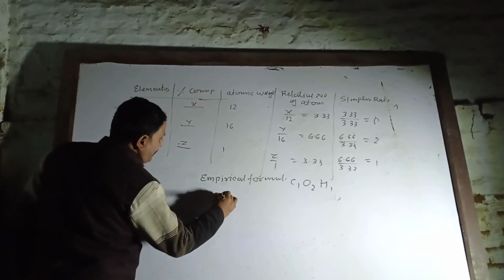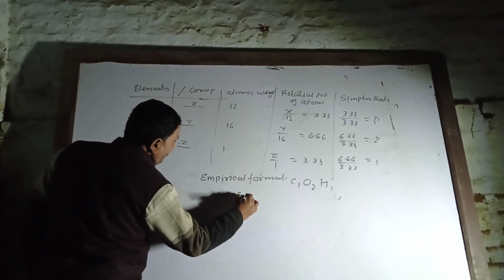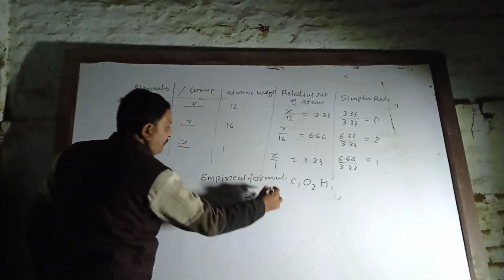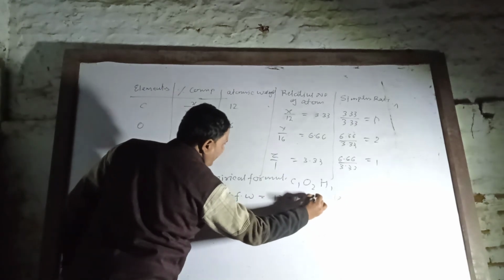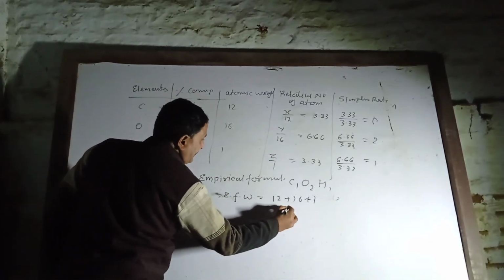Afterward you calculate the empirical formula weight: 12 plus 16 plus 1, that is 29.